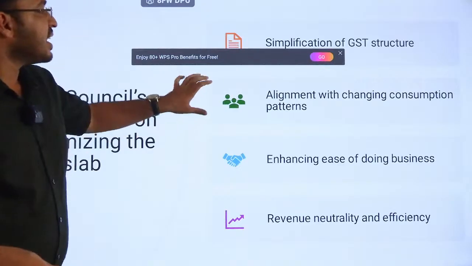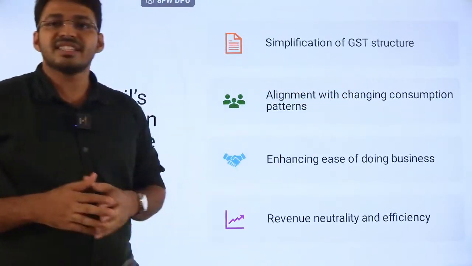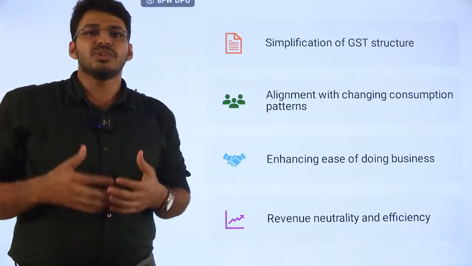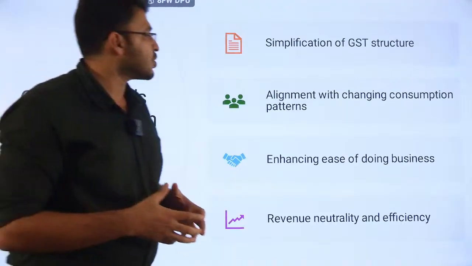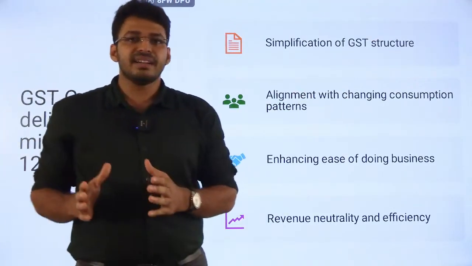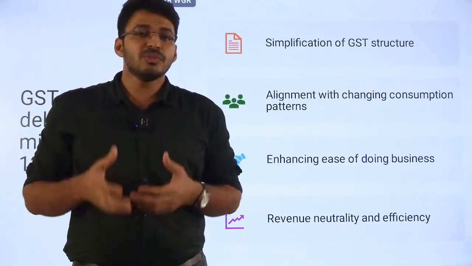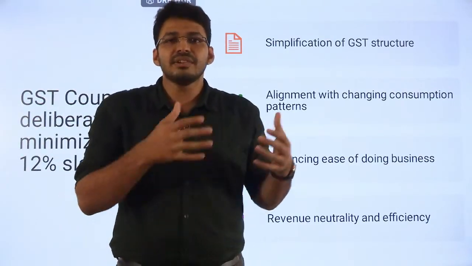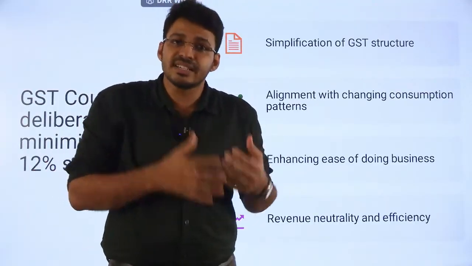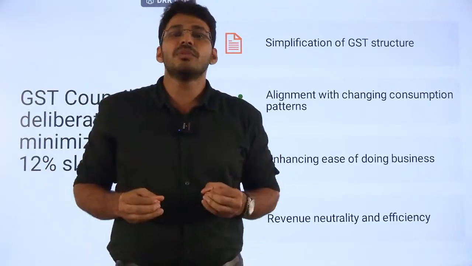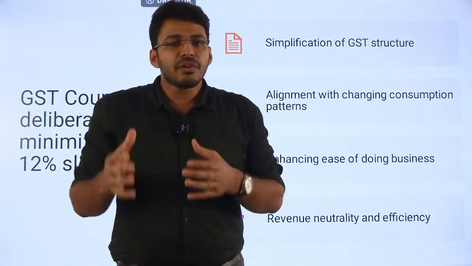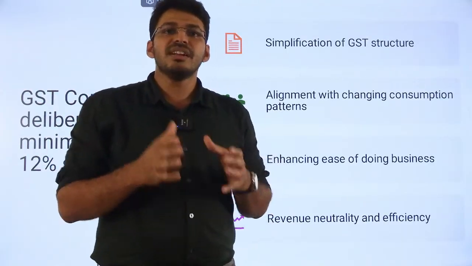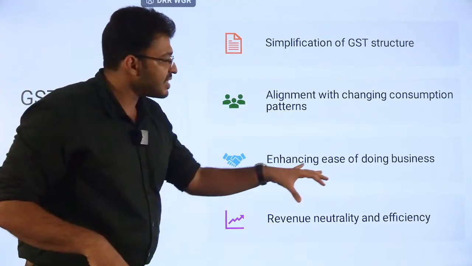Why is it so? It is for simplification of the GST structure. A lot of tax slabs will be complicated for consumers and merchants. And it aligns with the changing consumption pattern, like consumer goods such as toothpaste and soap. These things are actually essential now. Earlier they were not essential goods. Now they are essential. The essential goods will have only 0% GST, or for basic things 5% GST. So to align with the consumption pattern, we are changing this,